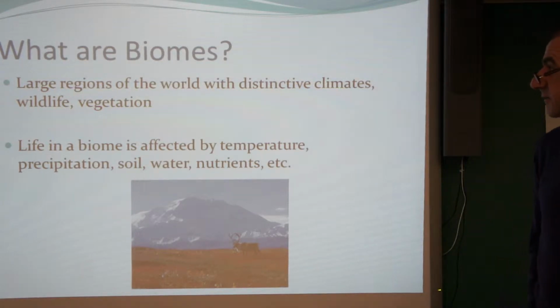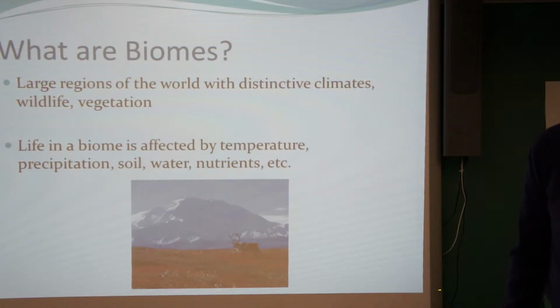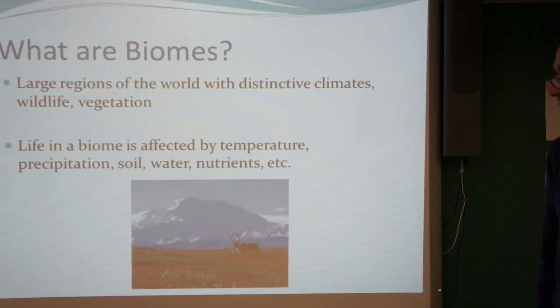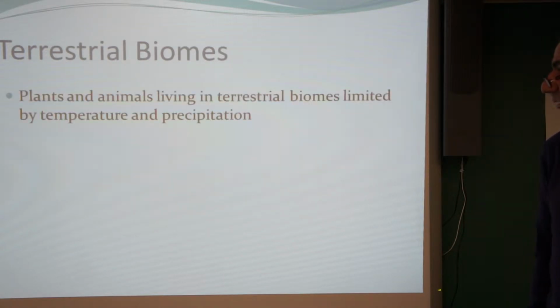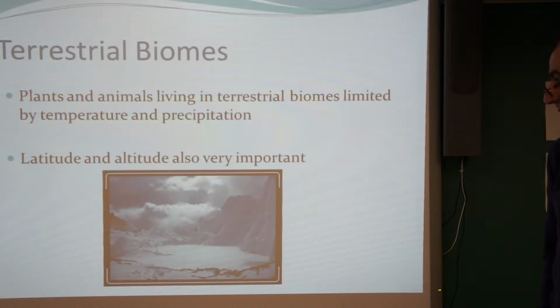Today we're going to be discussing biomes, which are large regions of the world with distinctive climates, wildlife, and vegetation. Life in a biome is affected by temperature, precipitation, soil, water, and nutrients. We're going to look at the different types of biomes: terrestrial biomes, where plants and animals living in terrestrial biomes are limited by temperature and precipitation. Latitude and altitude are also very important.